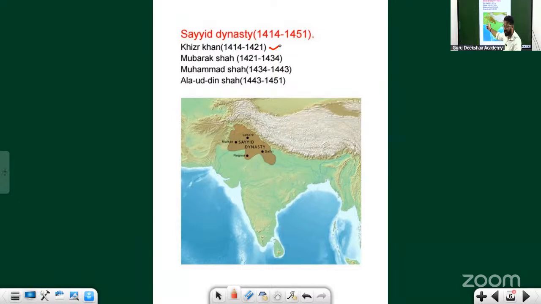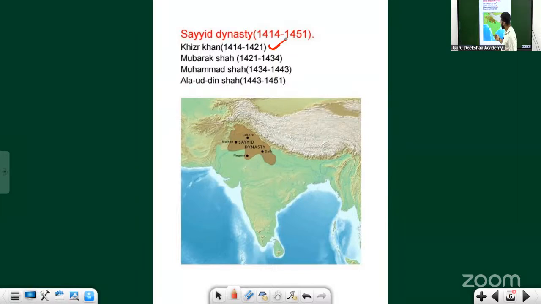He used to be a commander in the army of Timur. What is the pronunciation? Khizr Khan. He was a commander in the forces of Timur. After the death of Timur, he became the founder of the dynasty and started controlling Delhi.